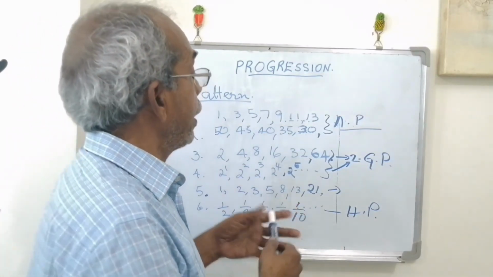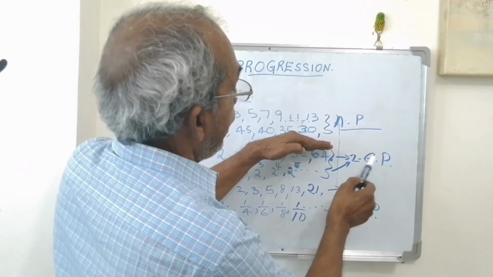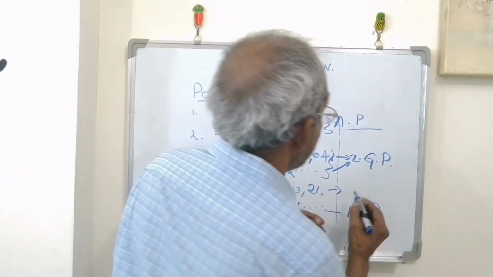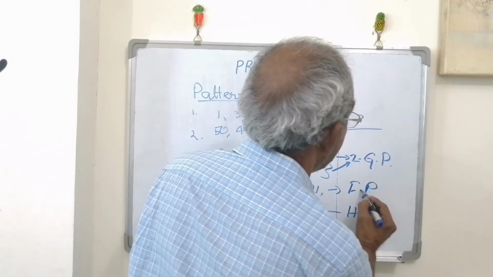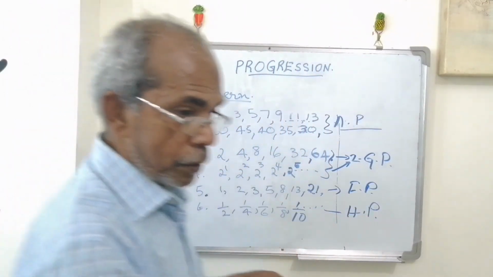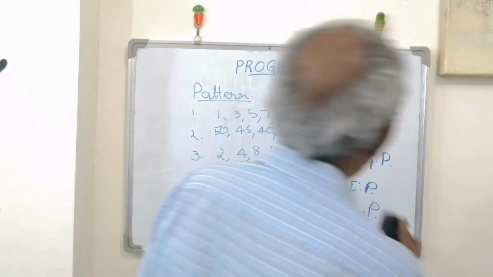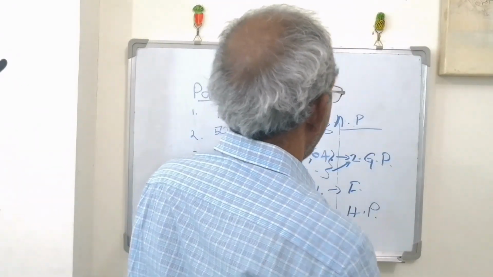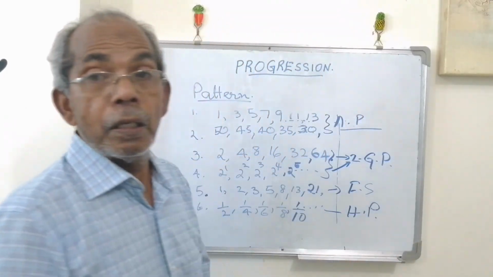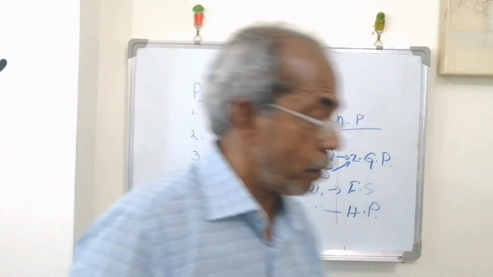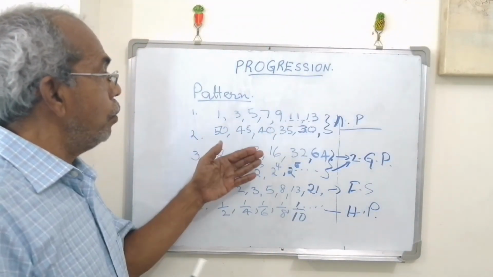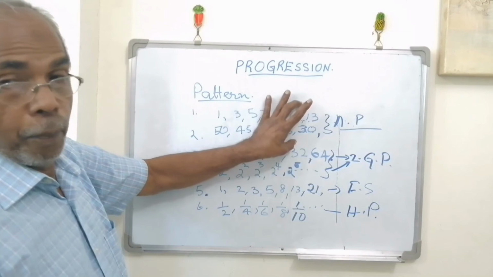Now we are omitting GP and HP and Fibonacci. In a progression, there should be a constant relation. Now, we are only dealing with AP.